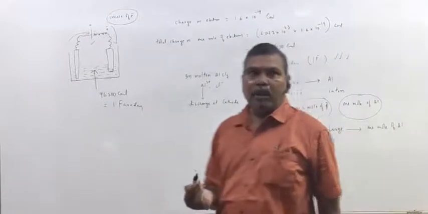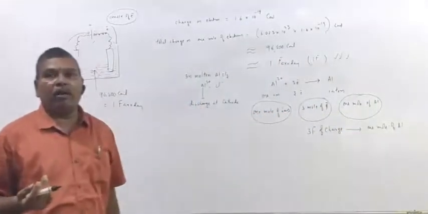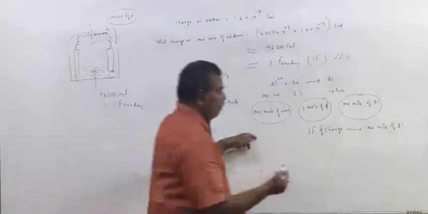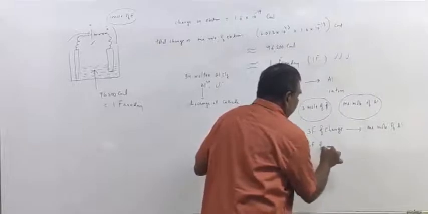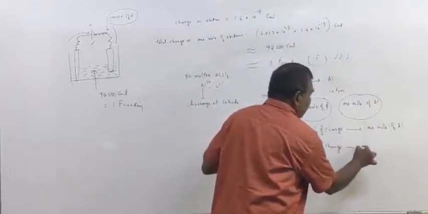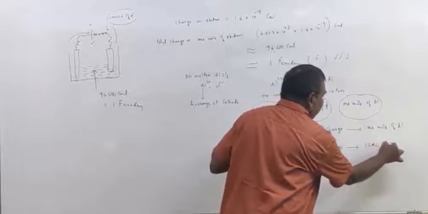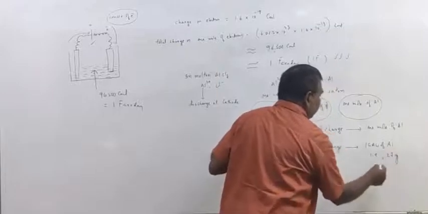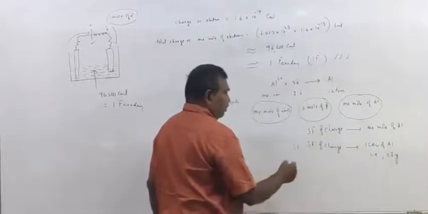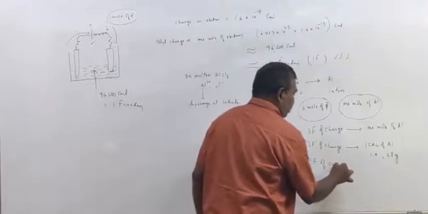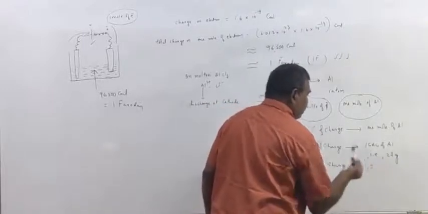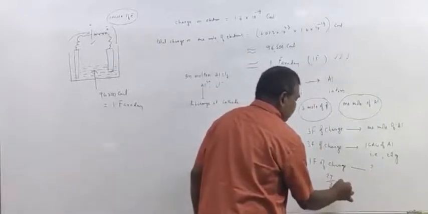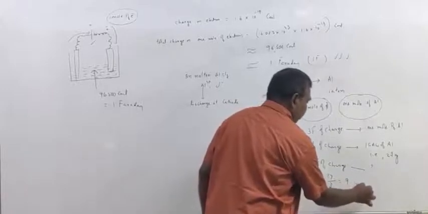What is the gram atomic weight of aluminum? Gram atomic weight of aluminum is 27. So 3 Faradays of charge deposit 1 gram atomic weight of aluminum, that is 27 grams. So 1 Faraday of charge deposits how much? It is 27 by 3, that is equal to 9 grams.